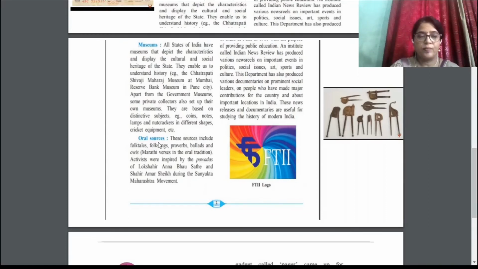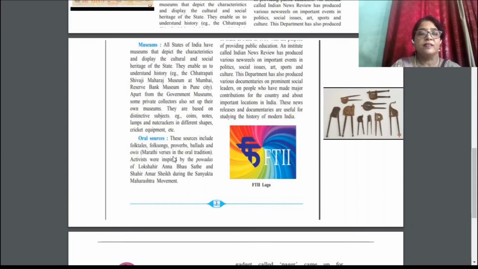Oral sources. These sources include folk tales, folk songs, proverbs, ballads, and ovis, Marathi verses in the oral traditions. Means oral sources. Folk tales, folk songs, means traditional songs, are composed to pass our traditions and culture to the next generation. Our saints also composed ovis and abhangas to impart education to people.